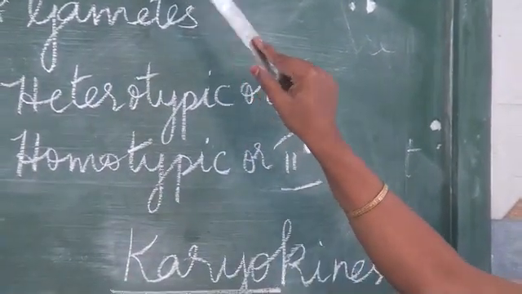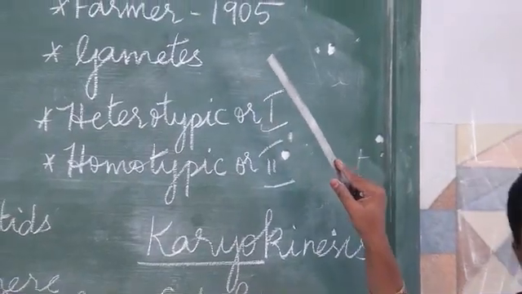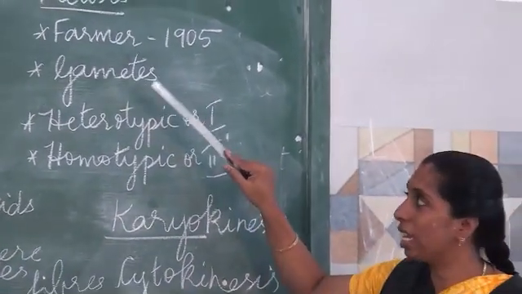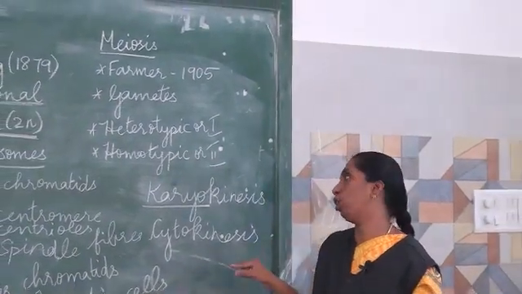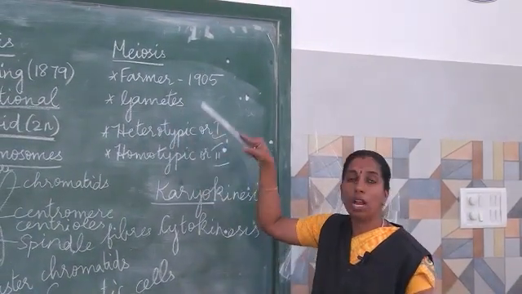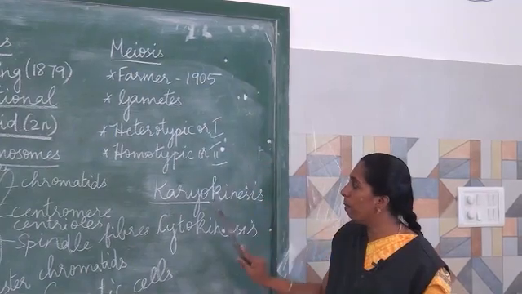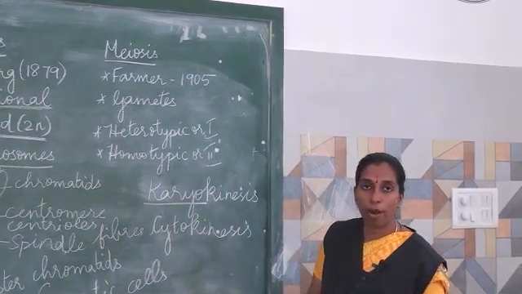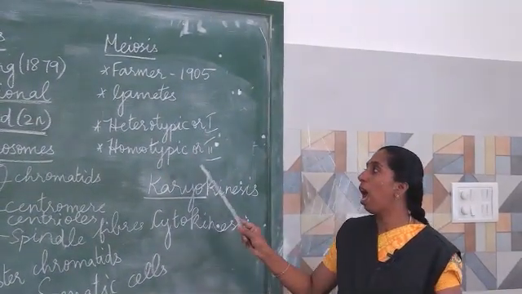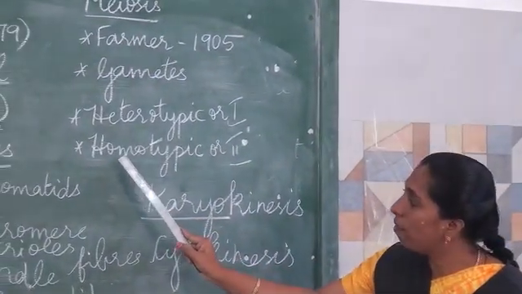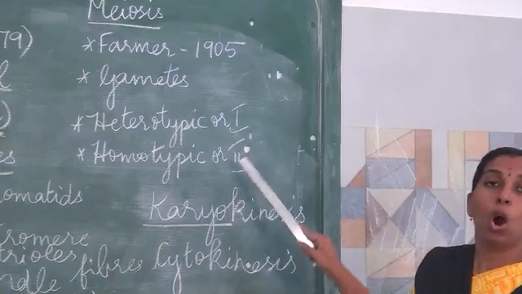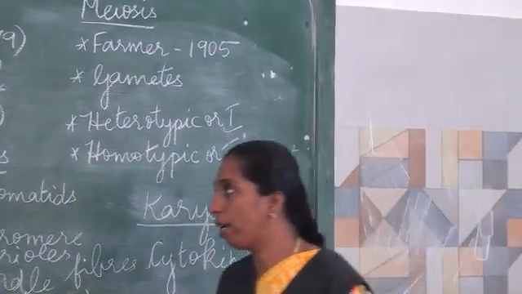Meiosis takes place only in the reproductive cells, the gametes, and only at the time of reproduction. The diploid number of chromosomes is reduced to haploid. Diploid means 2 sets of chromosomes, haploid means 1 set of chromosomes. Now we will see the second type of division, the homotypic division or second meiotic division.